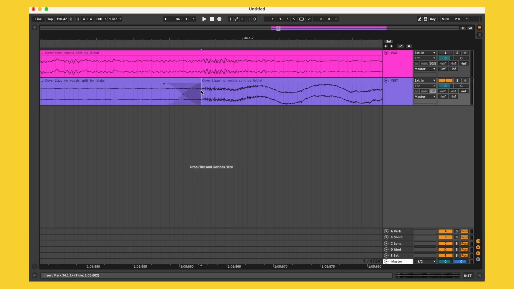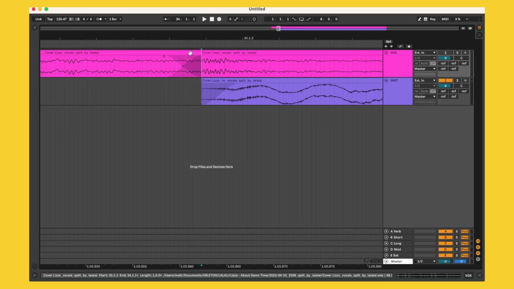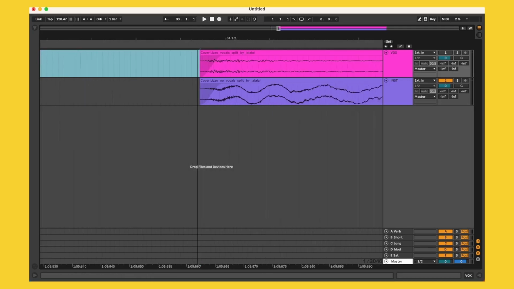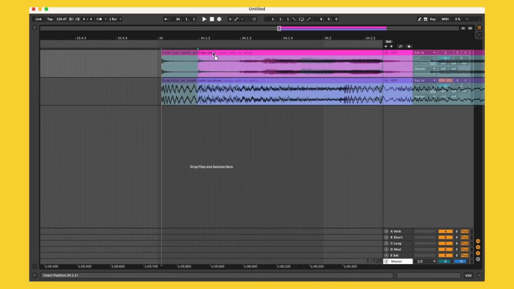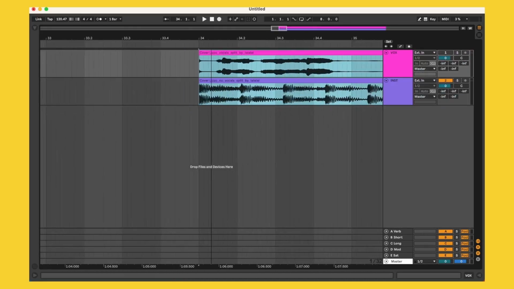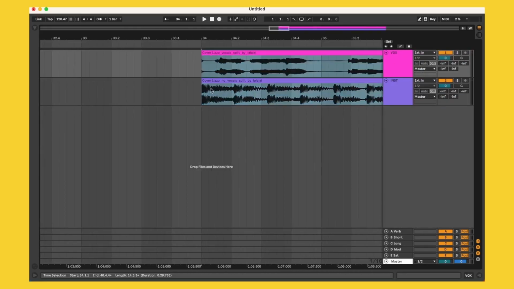can go ahead and cut it here for the instrumental, move everything to the left of it, and then we can also cut at the exact same spot on the vocal track since it's aligned. We should be good to go there. We can just zoom out now. We can grab this cut, have it at the start of one of the bars, and if we listen back to it, it should be just about right. Turn up the music.